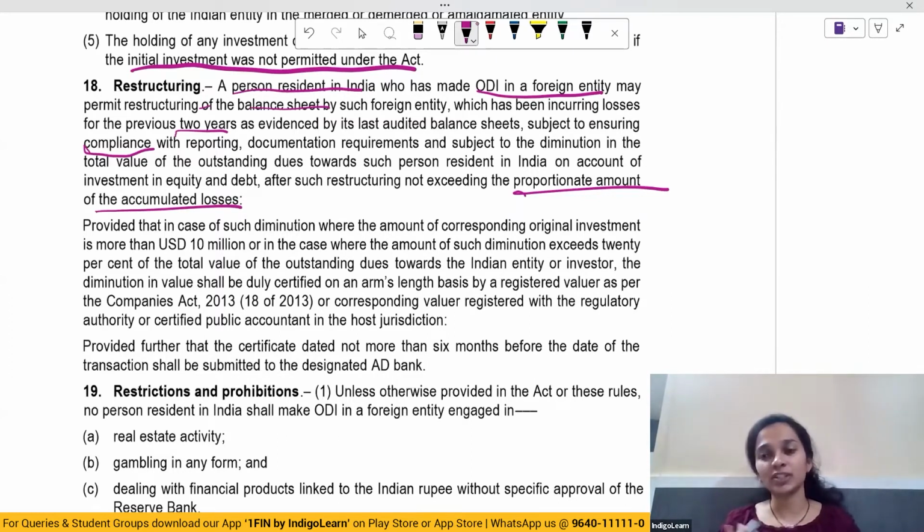So basically restructuring may be permitted by this person resident in India, but he'll permit restructuring only if he's satisfied that every compliance requirement has been done properly.